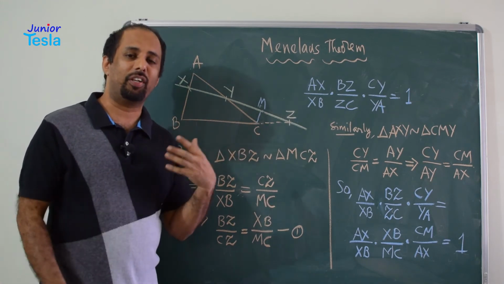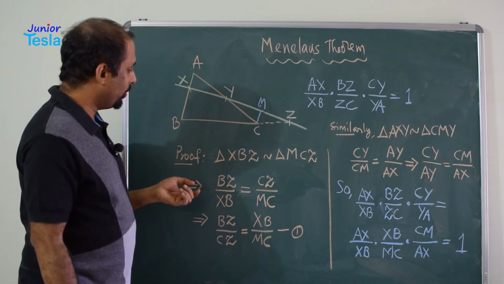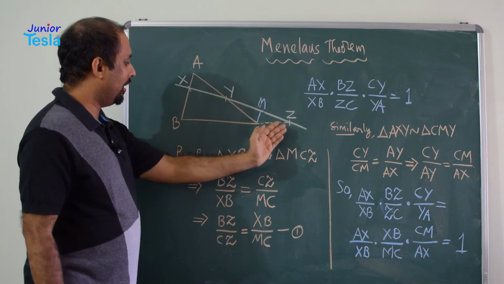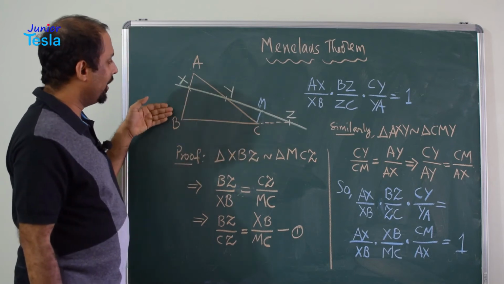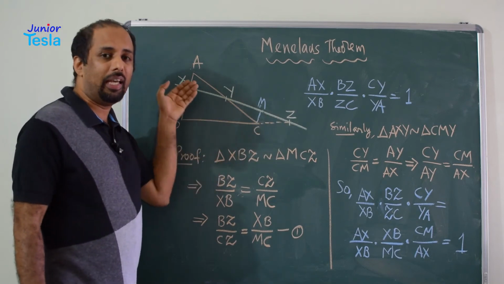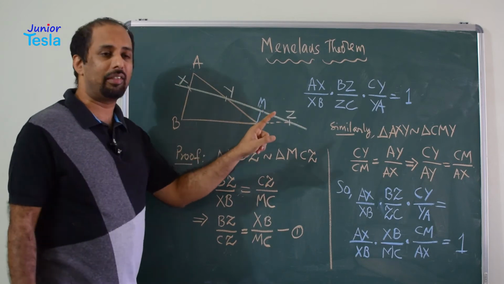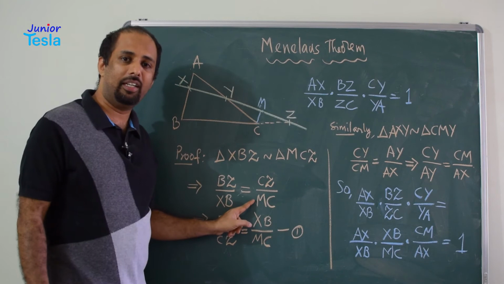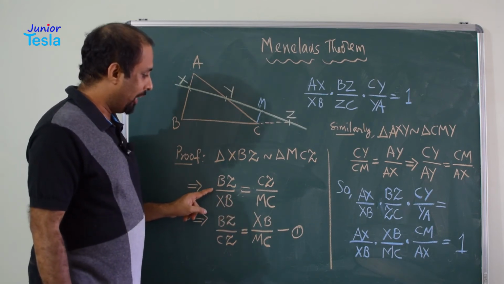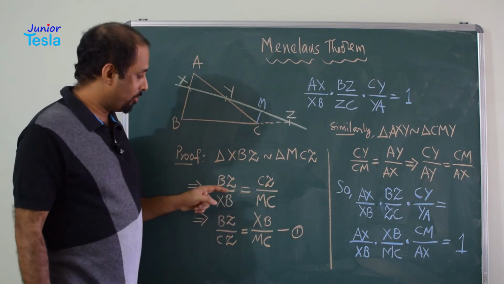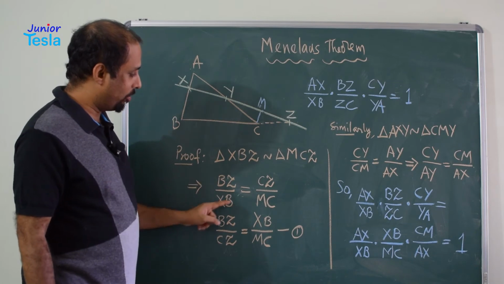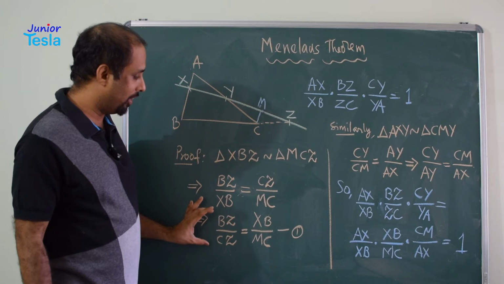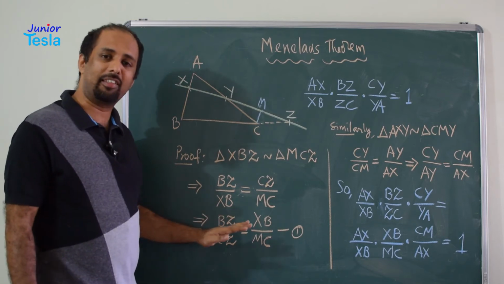Now let us see what we can do with this. Let us take some ratio, for example BZ divided by XB. Two sides BZ divided by XB is equal to corresponding sides CZ divided by CM or MC, right? So we got one ratio. Now we can just rearrange. So BZ divided by CZ is equal to XB divided by CM or MC. So we got one proportion here. Let us keep it aside.